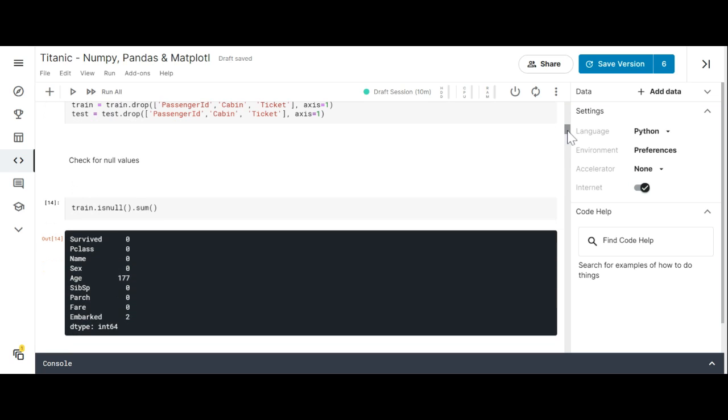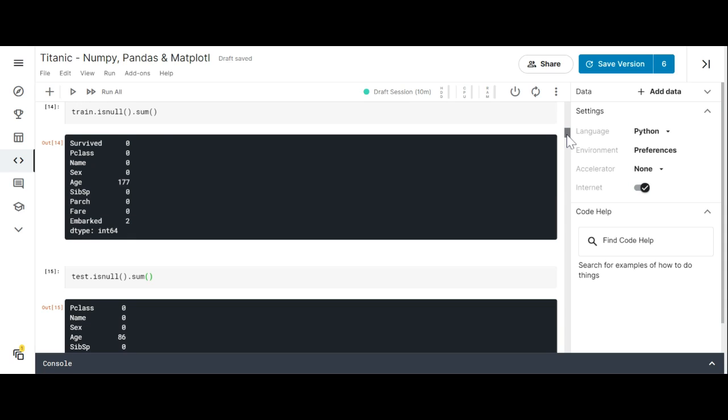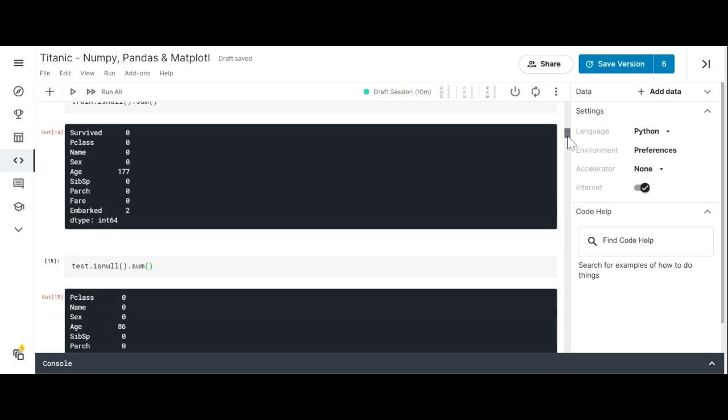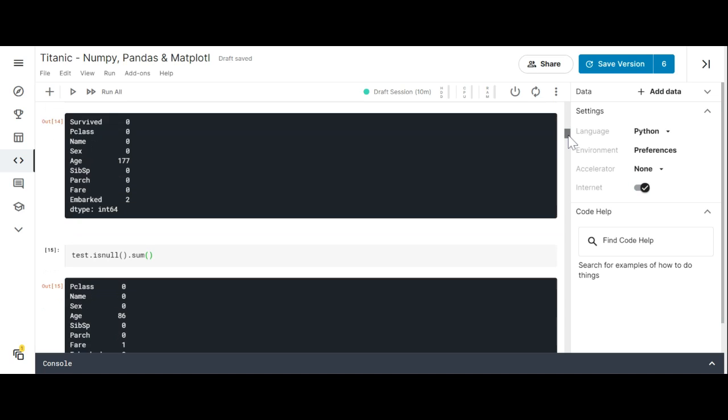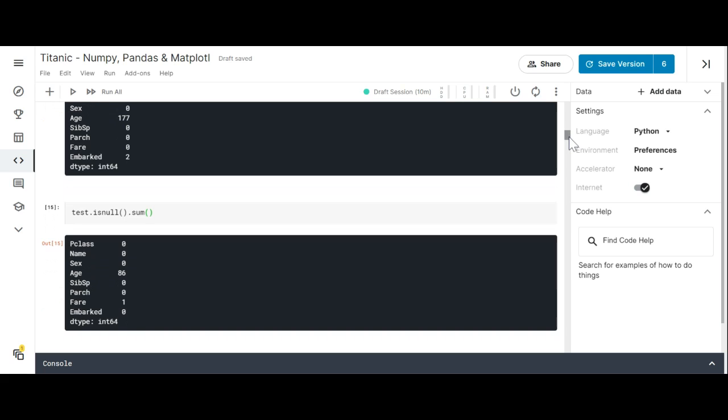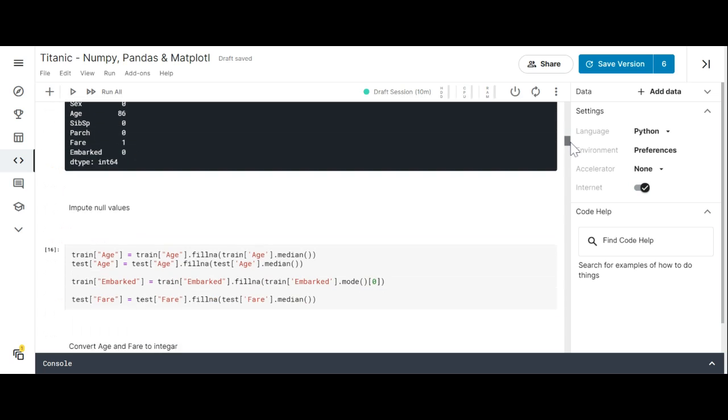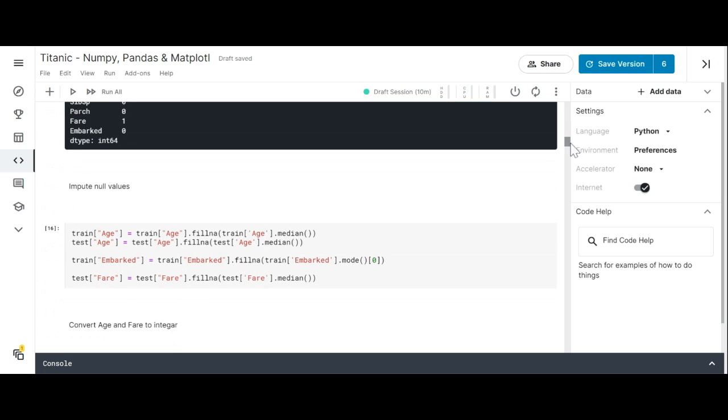Then we check for null values in both the train file and the test file. We found that in the train file you have null values in age and embarked, and in the test file you have null values in age and fare. So we want to impute those null values.